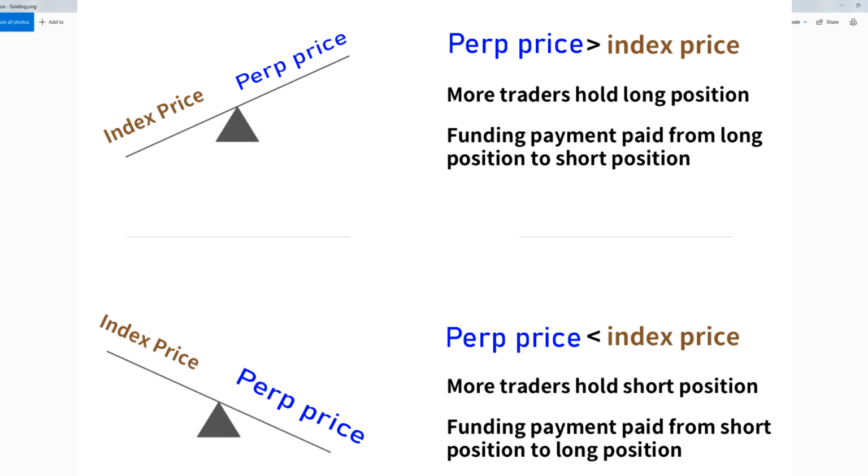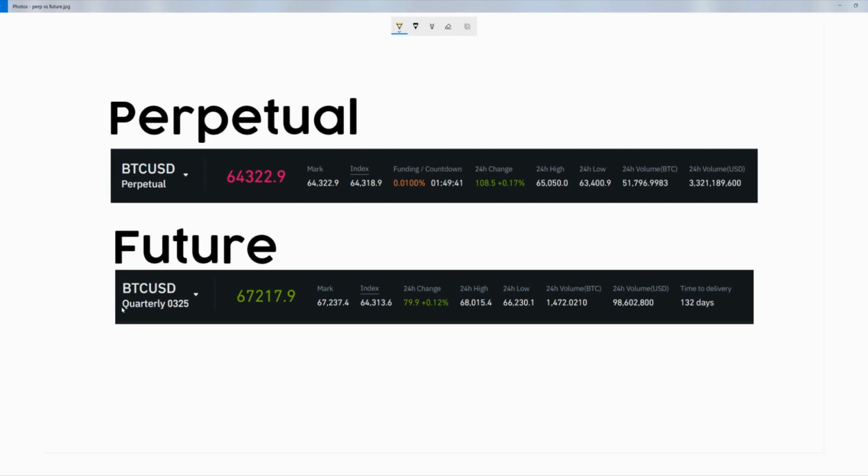Funding rate varies from exchange to exchange, and also the funding payout time varies from exchange to exchange. In Binance's case, funding is paid out every 8 hours. Due to the fact that futures contracts don't pay funding, they trade at a higher premium than a perpetual contract will. As a result of this, futures contracts expire every quarter. Every contract will be dated differently. This contract, for example, expires on the 25th of March.